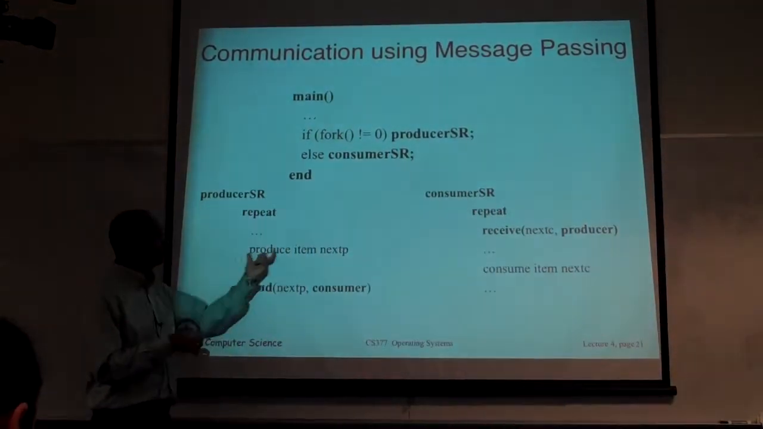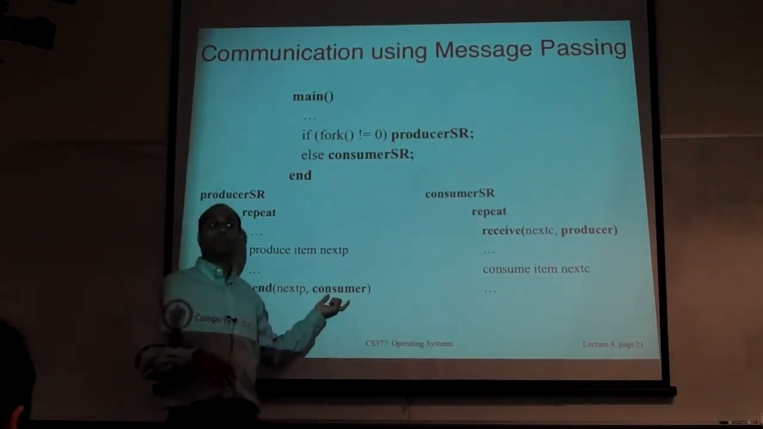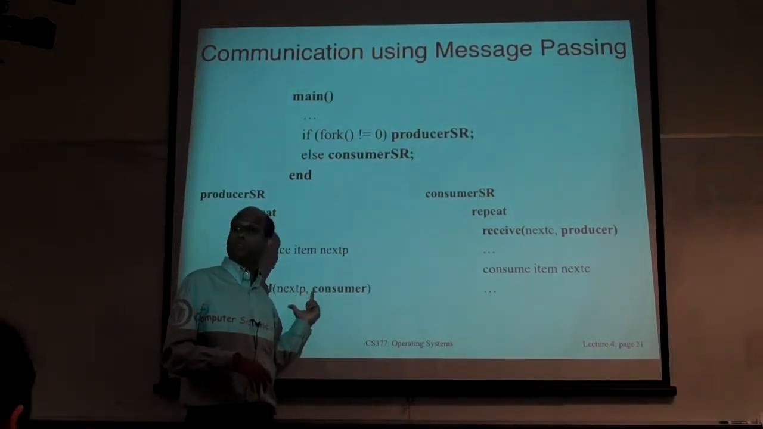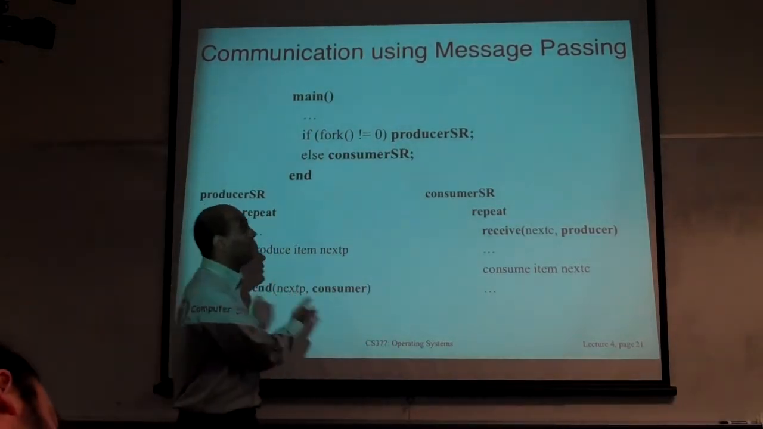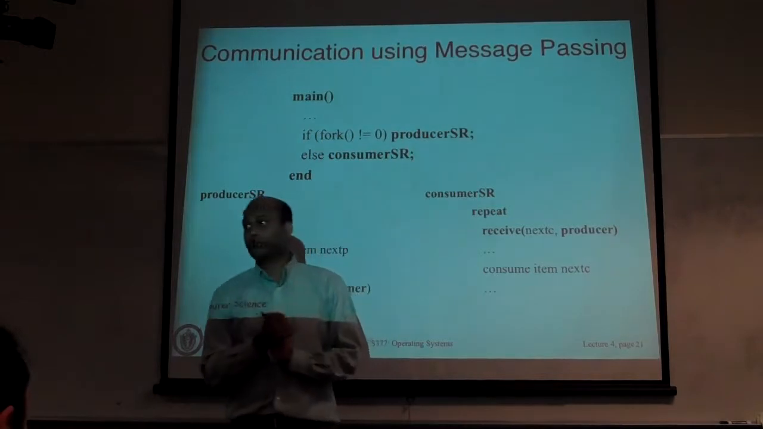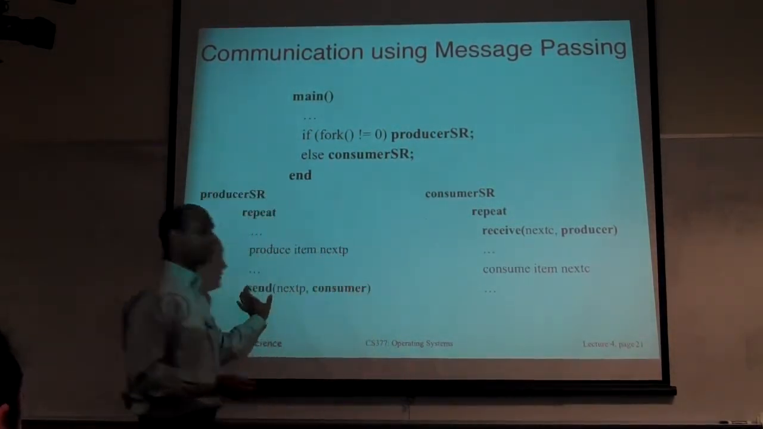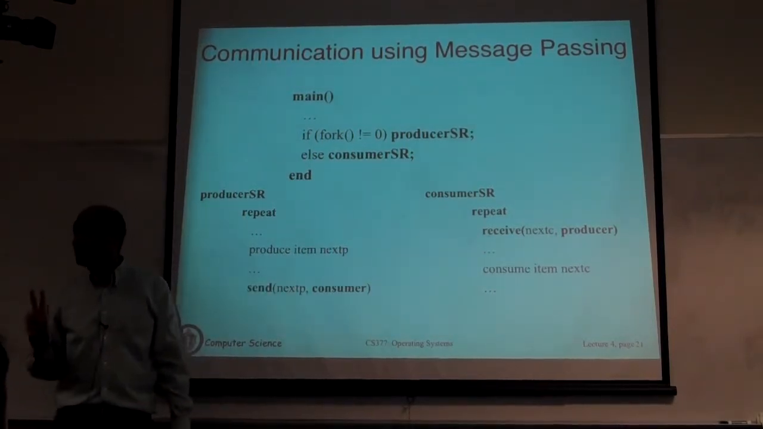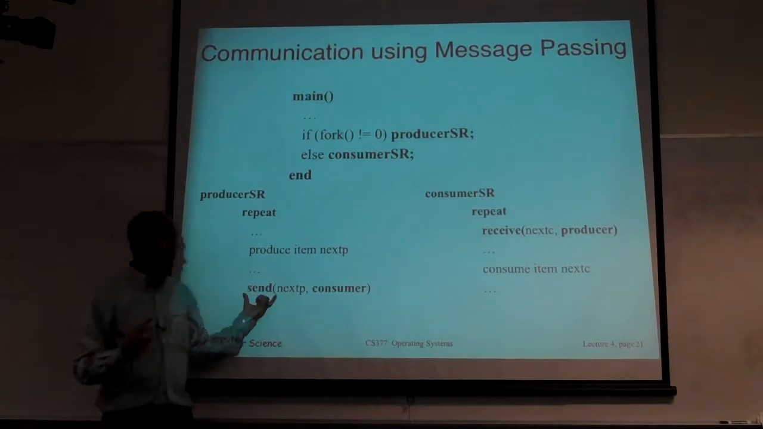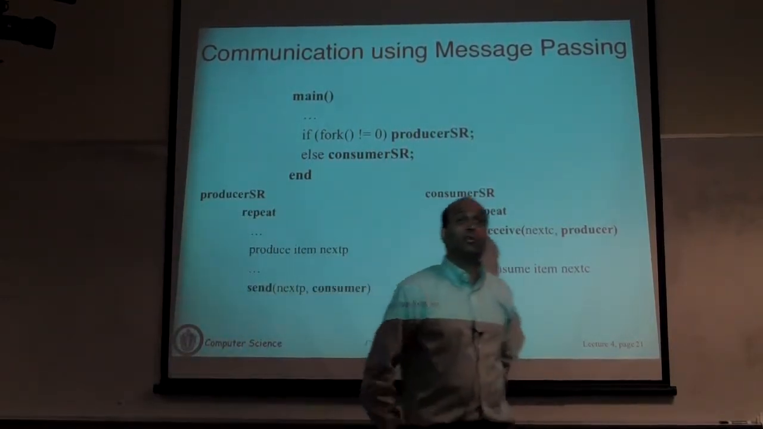So what you will do is you will produce an item. You will say here is the data and this is the ID of the process to whom I want to send this message. And the OS will take this message, which is a data item, and give it to the consumer. All that the consumer has to do, so here is a send method here. Whenever you have message passing, you will have two system calls called send and receive. So you will send the message using the send call, and you will receive the message using the receive call.